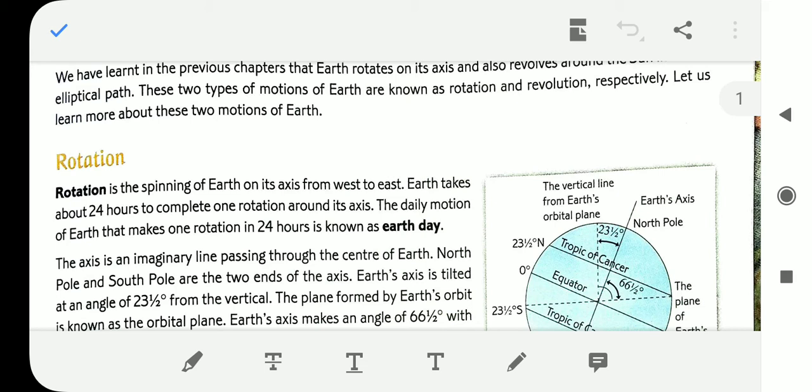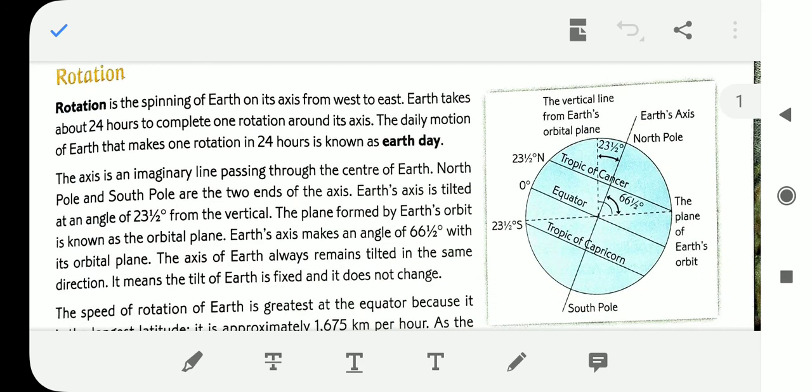So rotation is the spinning of Earth on its axis from west to east. Earth takes about 24 hours to complete one rotation around its axis. The daily motion of Earth that makes one rotation in 24 hours is known as Earth day. The Earth rotates based on its axis in a continuous process, it takes 24 hours, and this period of time is known as the Earth day.